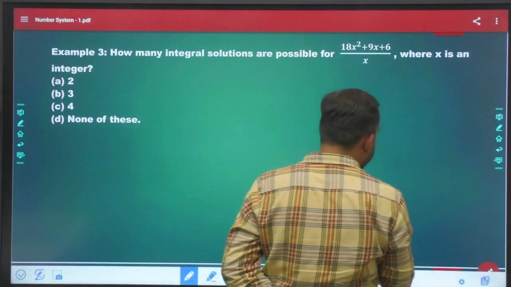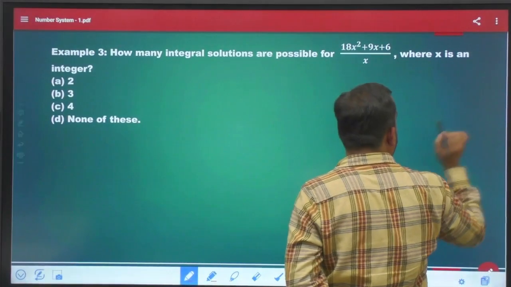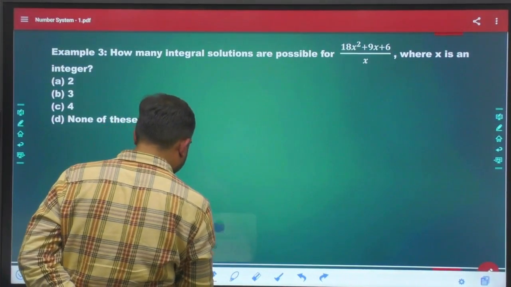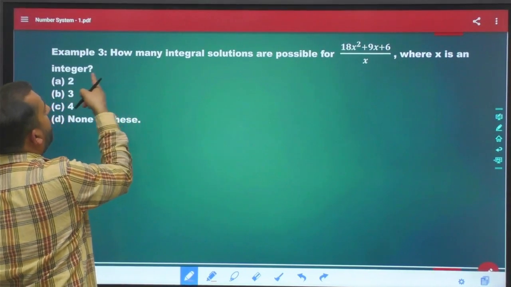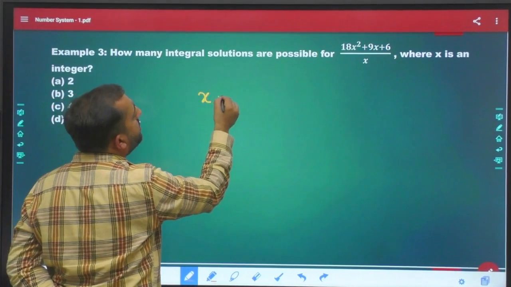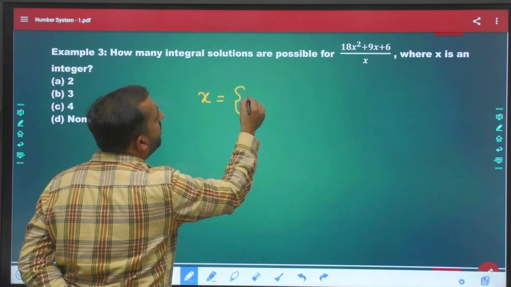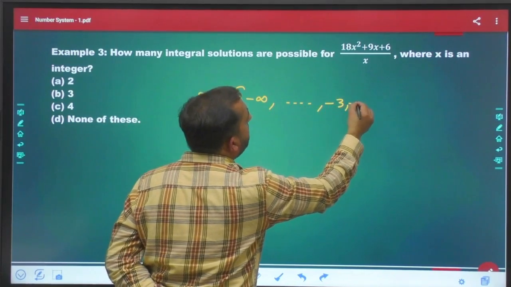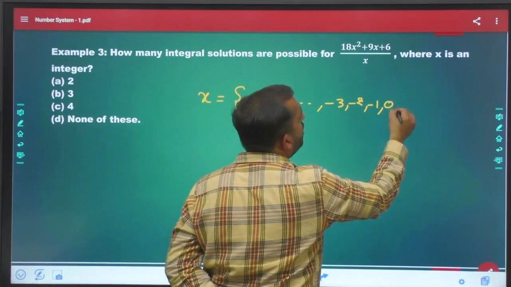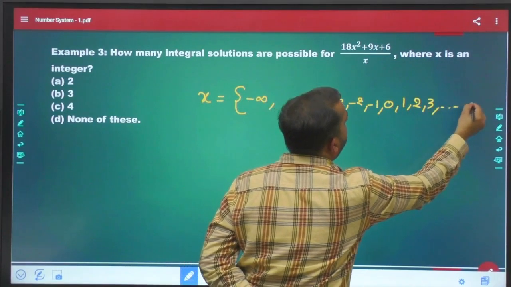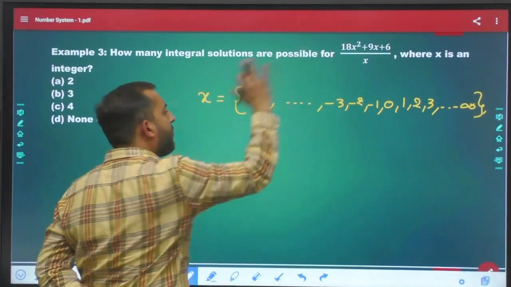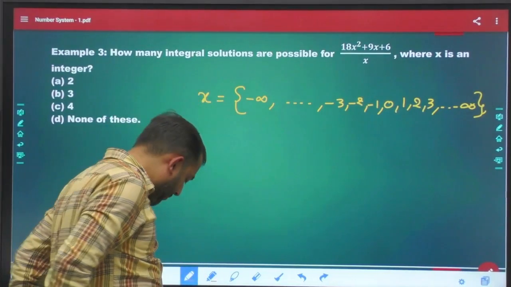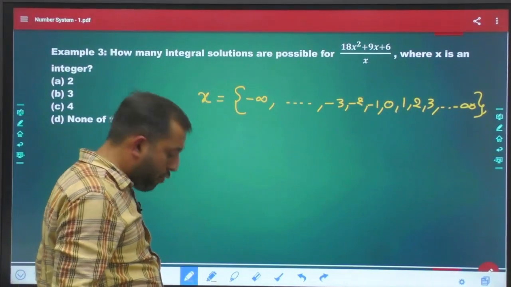Now, see, first of all, the examiner is saying that x is an integer. If x is an integer, it means x can take values from negative infinity to -3, -2, -1, 0, 1, 2, 3 till positive infinity, any of these values. X can take any of these values. This is the first thing that we need to be careful about.